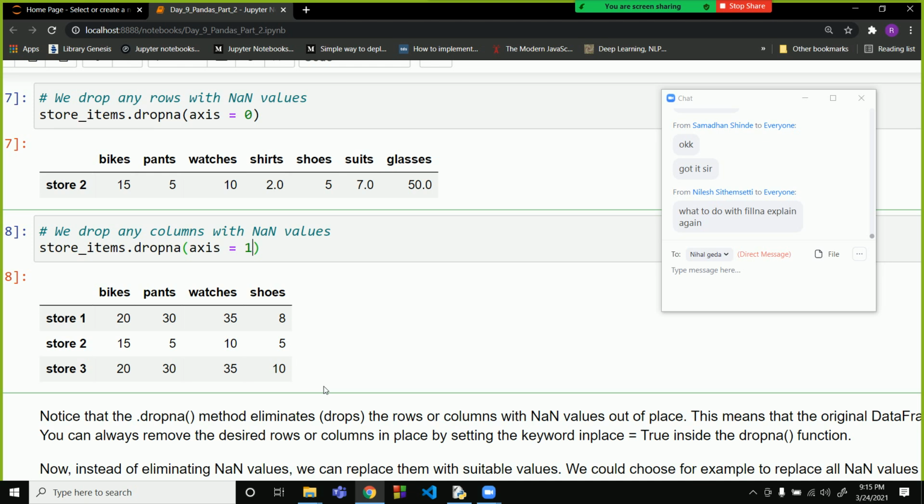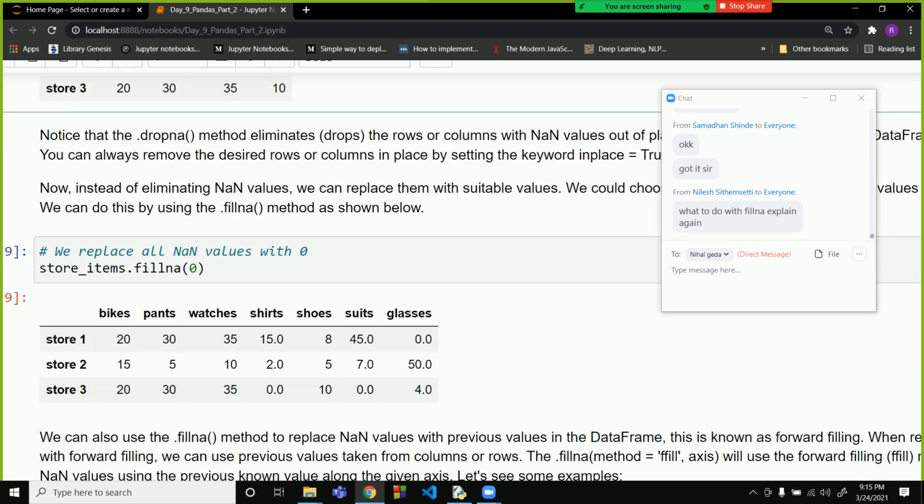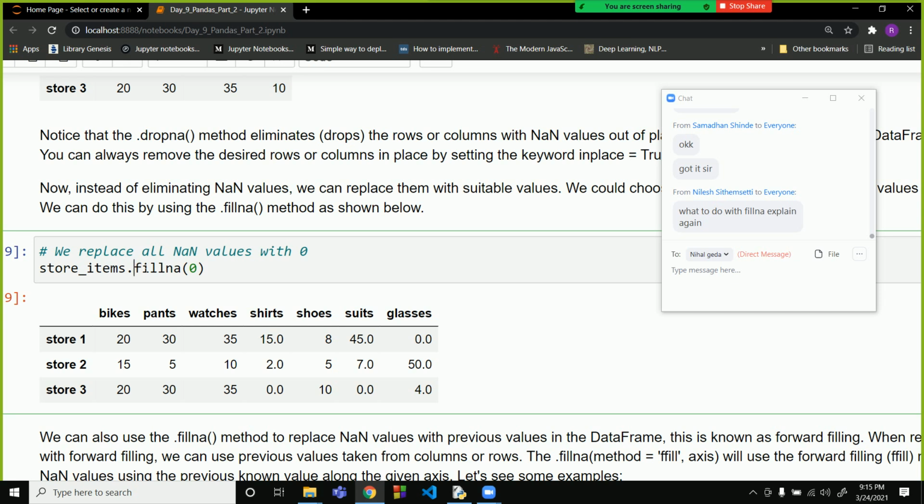If you have a small data set and the rows are valuable, you cannot afford to lose information because you have a very limited amount of data. So in that case, you have to fill those values with meaningful values, values that have some kind of meaning. So we are using the fillna command to fill the NaN values.